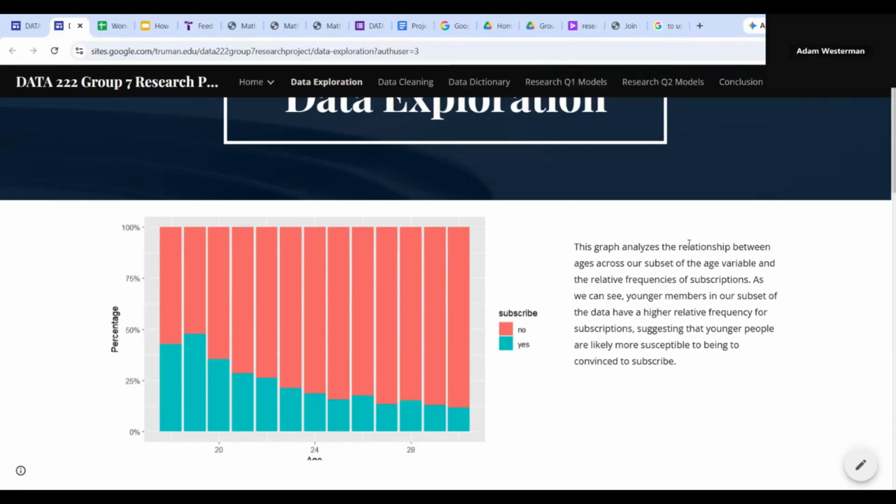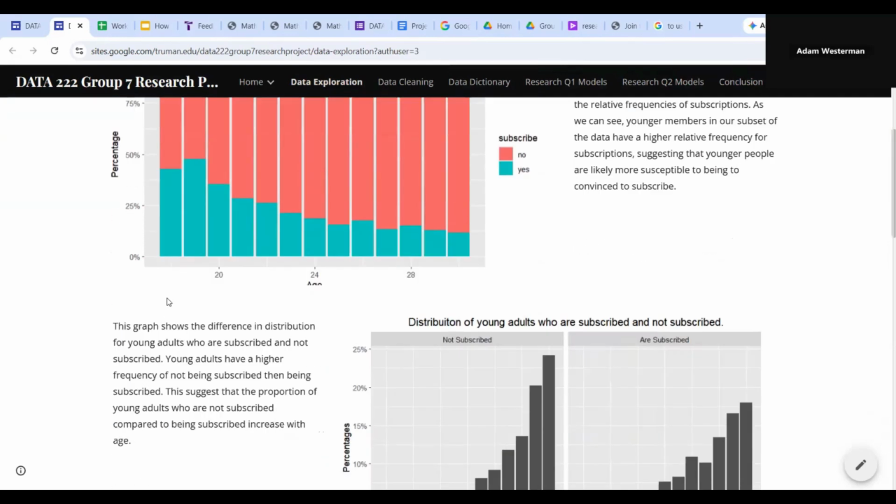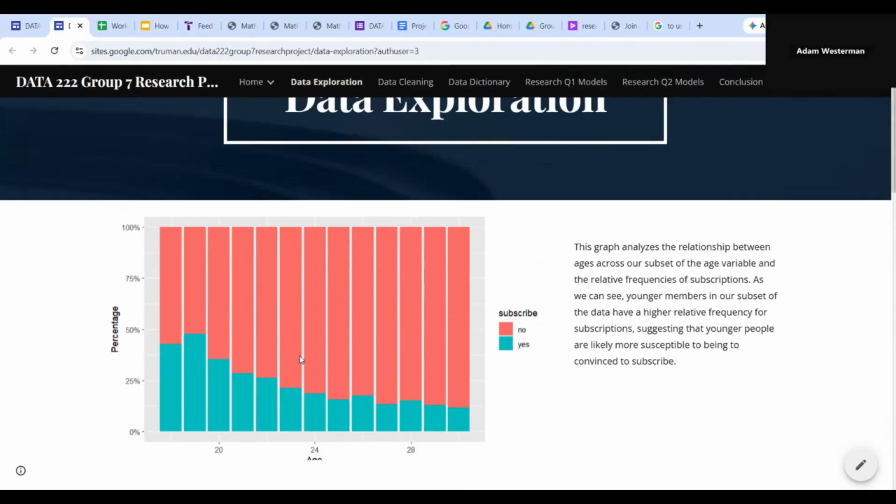The first 2 graphs are the exploration graphs. The first graph shows the relationship between age and the proportion of those who are subscribed. As the age of the individual increases, the proportion of those who are subscribed decreases. This suggests that younger individuals are more likely to subscribe.